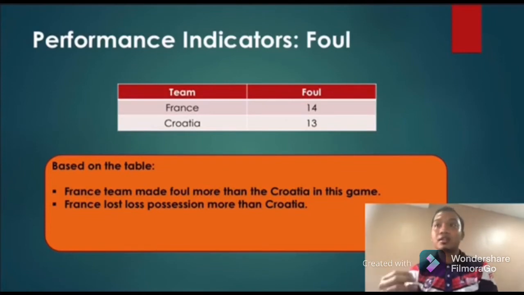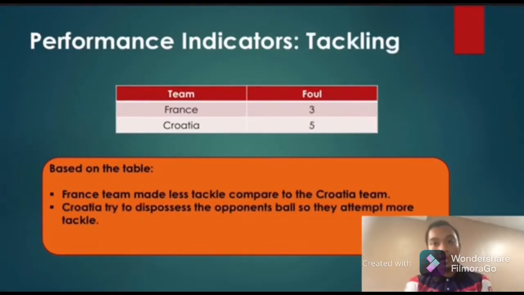Okay, this action is an unfair action that a player does to the opponent. The France team lost more possession compared to Croatia, because when they commit a foul, the opponent will get the ball. The next performance indicator is tackling.